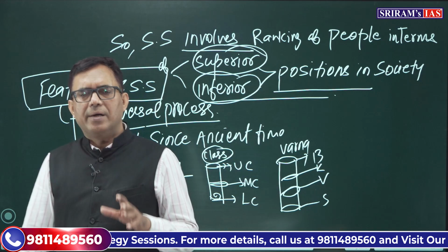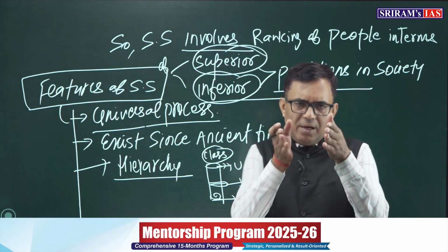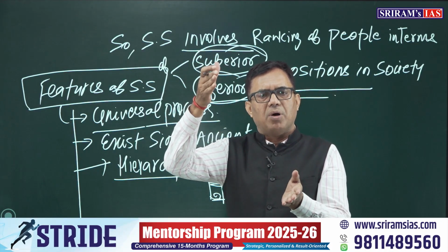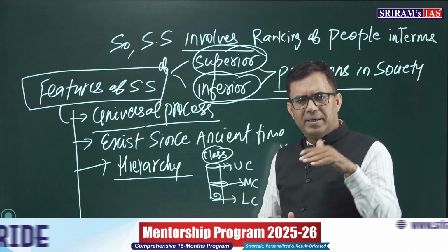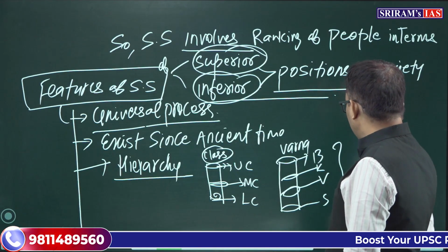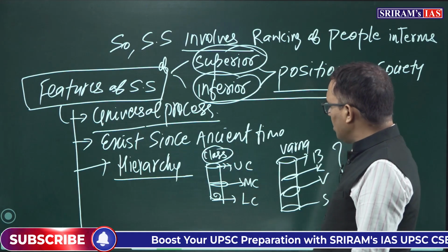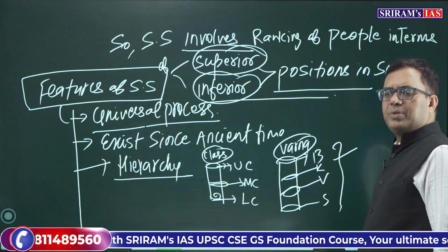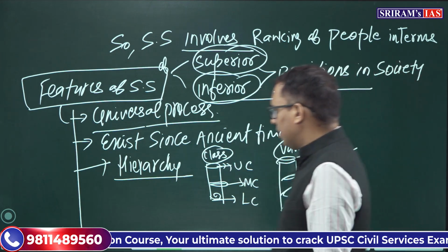Class is considered a little bit of an open system of stratification, and the Varna system is considered a little bit rigid. In the class system, the economic position is more important, but in the Varna system, people's ranking and position is decided on the basis of their birth. So generally this is considered a more inflexible, more rigid system compared to the class system. So from the Varna system the caste system was generated. Caste operates within the framework of the Varna system and also involves hierarchy.